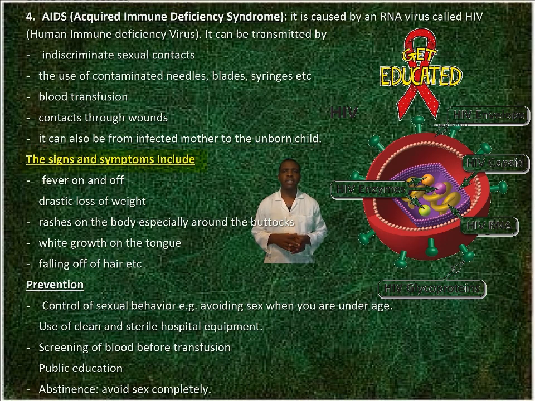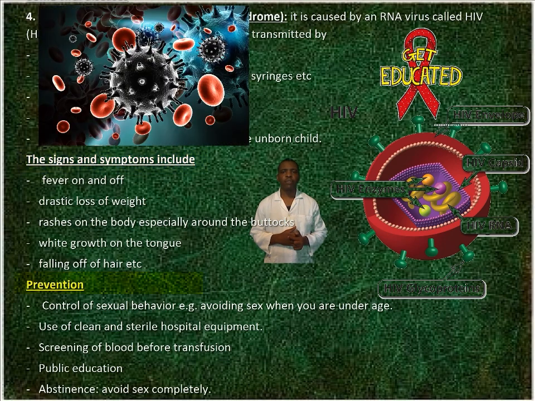The signs and symptoms include fever on and off, drastic loss of weight, rashes on the body especially around the buttocks, white growth on the tongue, falling off of hair, etc. Prevention. Control of sexual behavior, example, avoiding sex when you are underage, use of clean and sterile hospital equipment, screening of blood before transfusion, public education, abstinence, that is, avoiding sex completely.